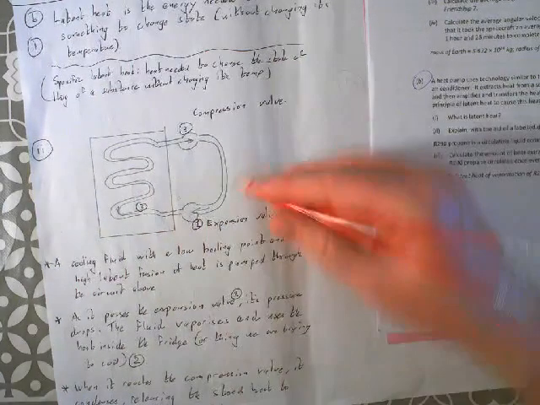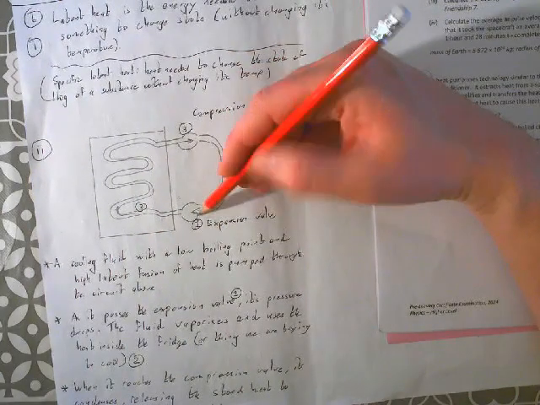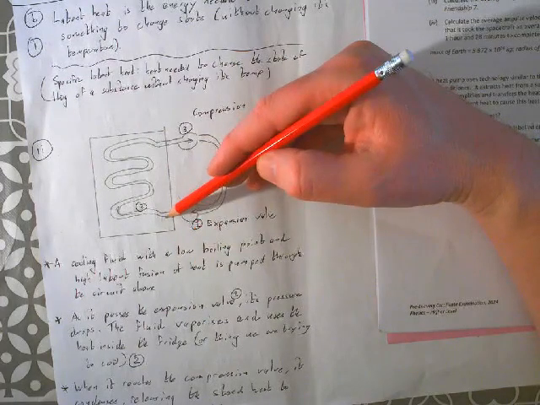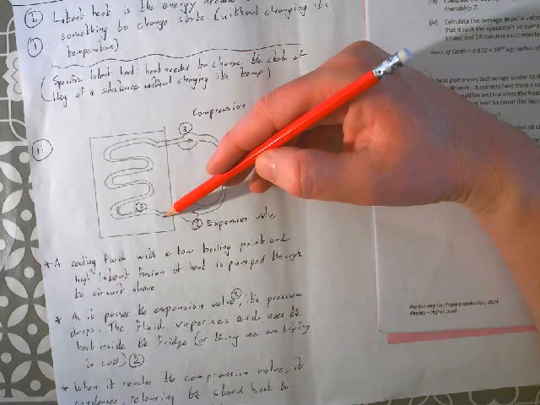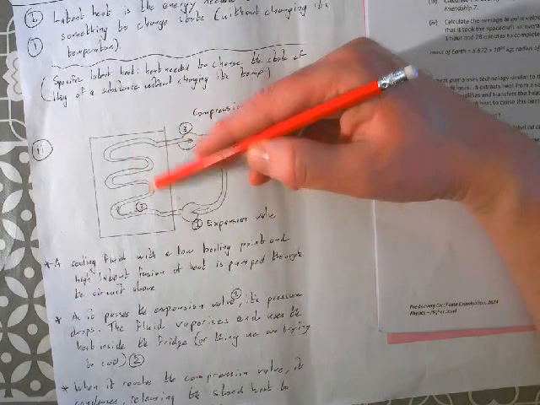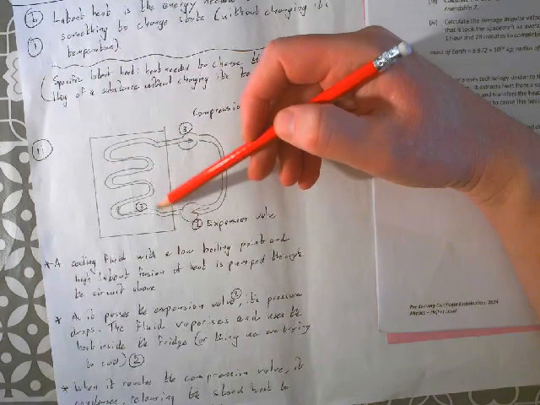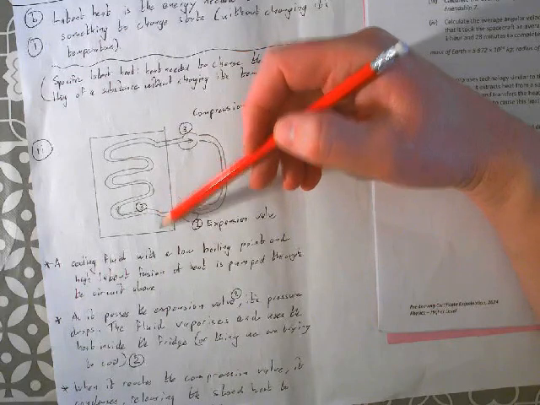Now, explain with the aid of a labelled diagram how a heat pump works. This is going to be the bulk of these 18 points. So there's the diagram. You've got the thing you're trying to cool with a tube for coolants to go through, the coolant fluid. You've got an expansion valve and a compression valve. What happens is, first, you can start from any point in the cycle, but I find it easier to start here at the expansion valve.